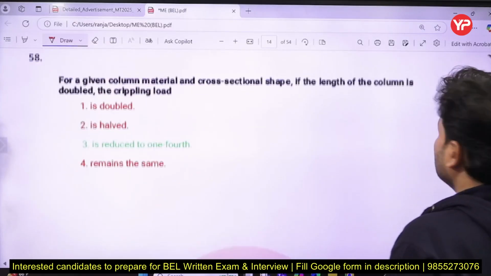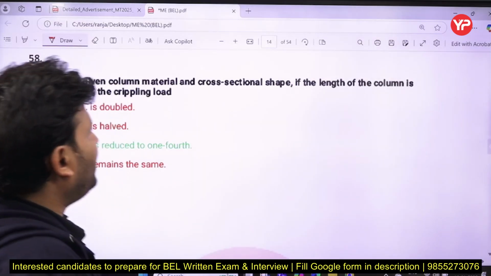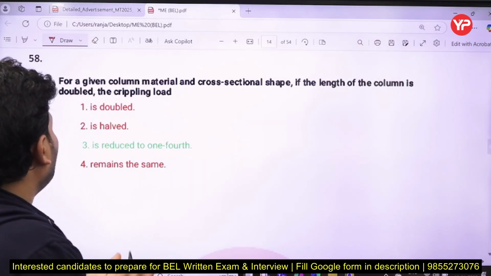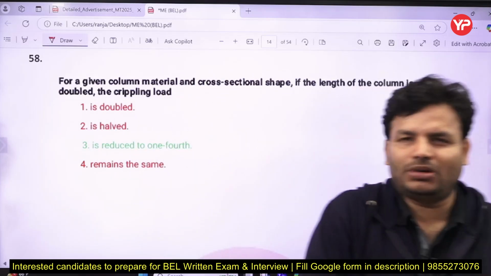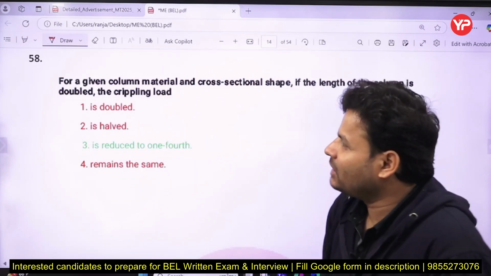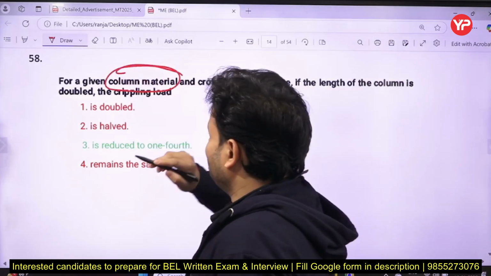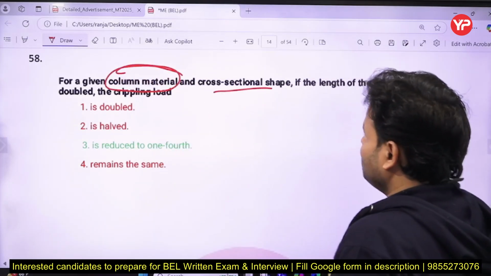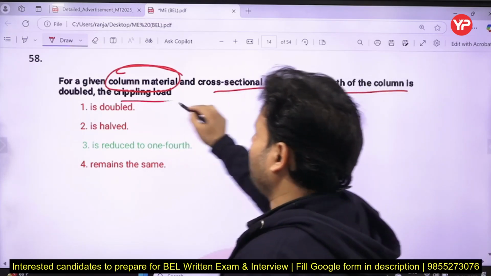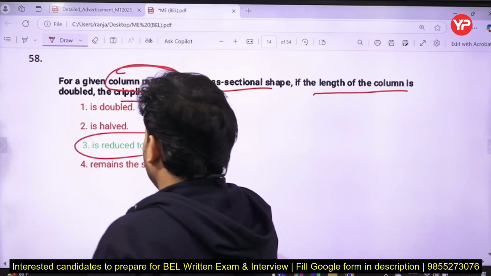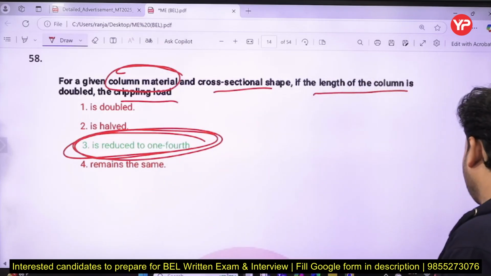Next, for a given column material and cross sectional shape, if the length of the column is doubled, what happens to the buckling load? So my dear friends, that question has been taken from strength of material. From the name it's very clear, the subtopic is columns. If the length of the column is doubled, then the buckling load is reduced to 1/4.